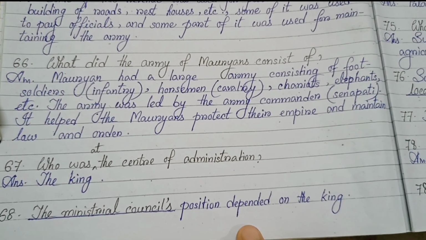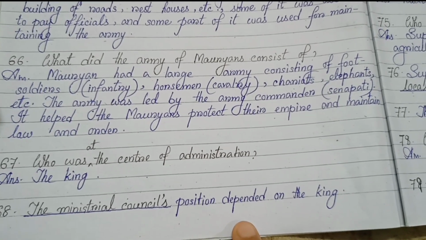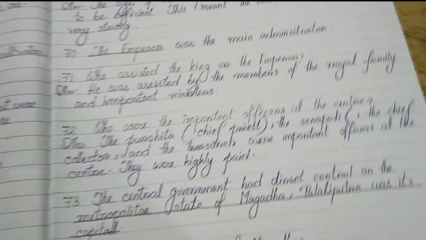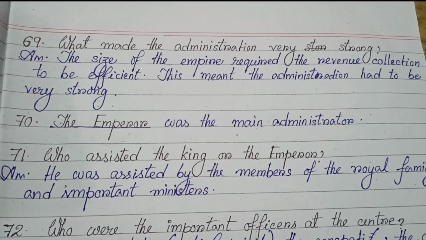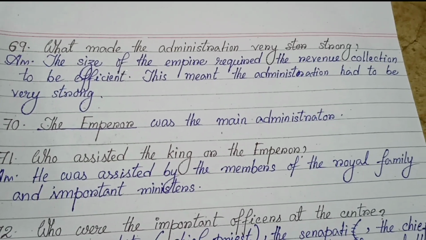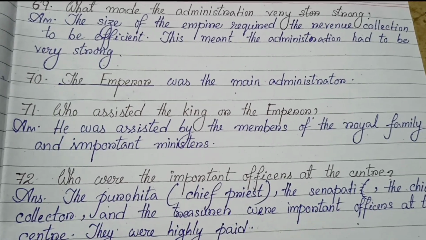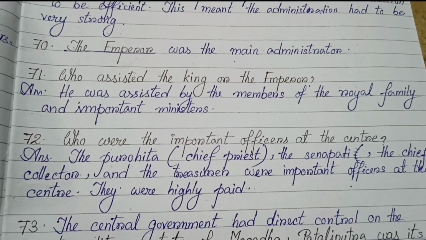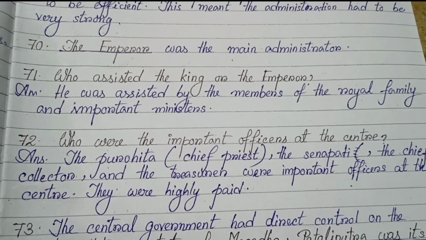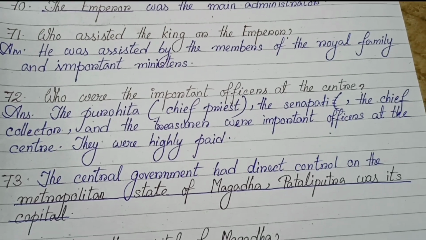67. Who was at the center of administration? The king. 68. The ministerial council's position depended on the king. 69. What made the administration very strong? The size of the empire required the revenue collection to be efficient. This meant the administration had to be very strong. 70. The emperor was the main administrator. 71. Who assisted the king or the emperor? He was assisted by the members of the royal family and important ministers.